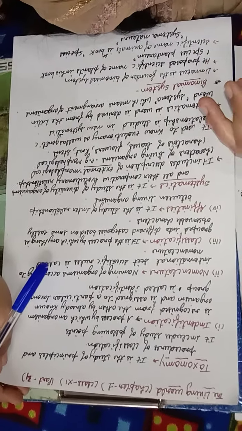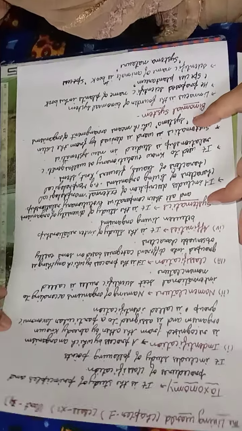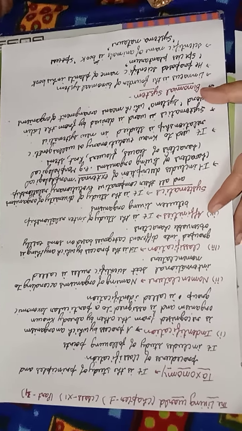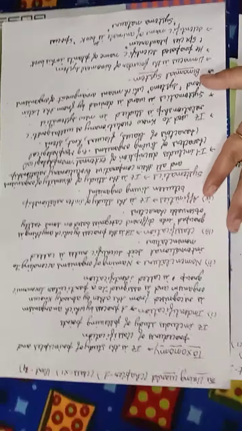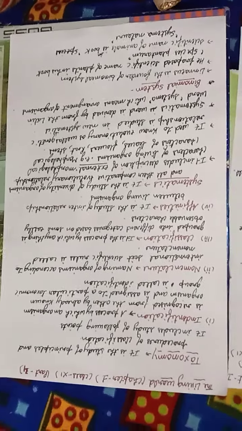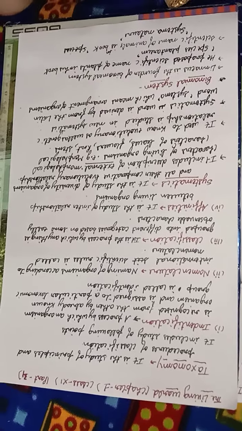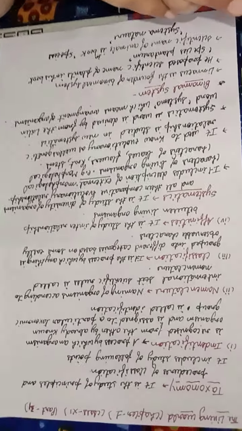Now for the taxonomy we have to consider the following points. The first point for the taxonomy is identification. Identification means first of all we should recognize the organism. If we have any new discovery, then we should compare it with the other organisms first of all. It is called identification. We are identifying the organism.